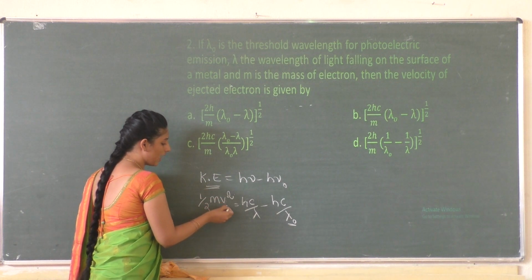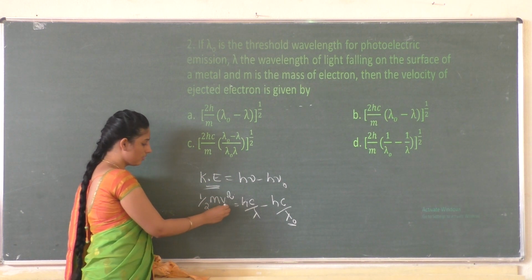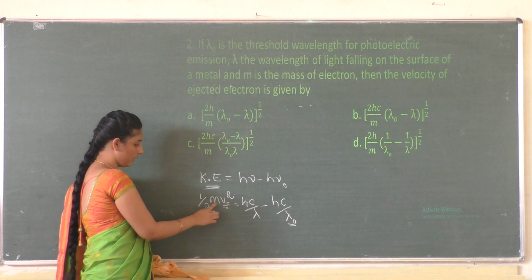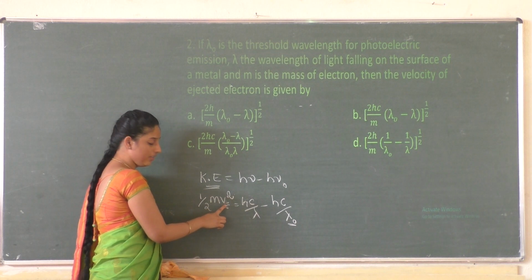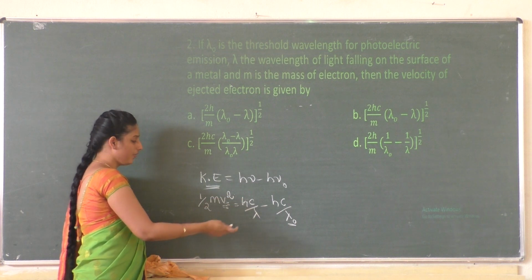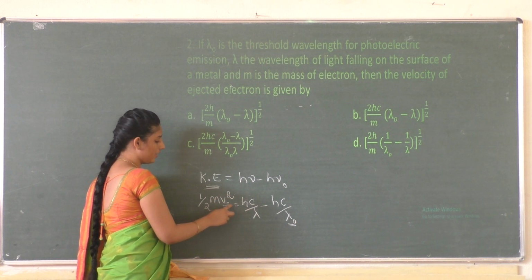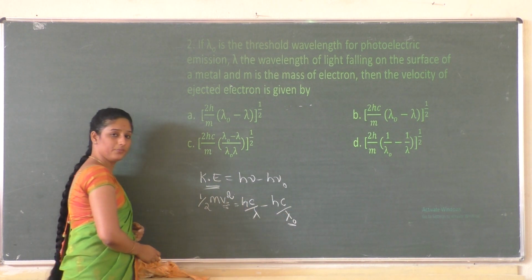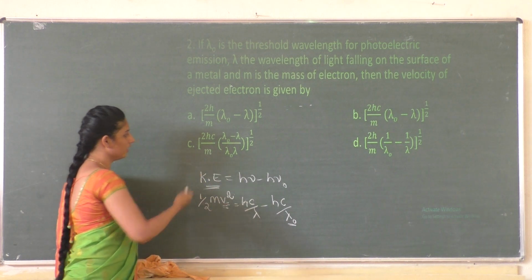They ask us to calculate the velocity, where m is the mass of the electron and v is the velocity of the ejected electron. So just rearrange this equation for v, and we will get the answer.